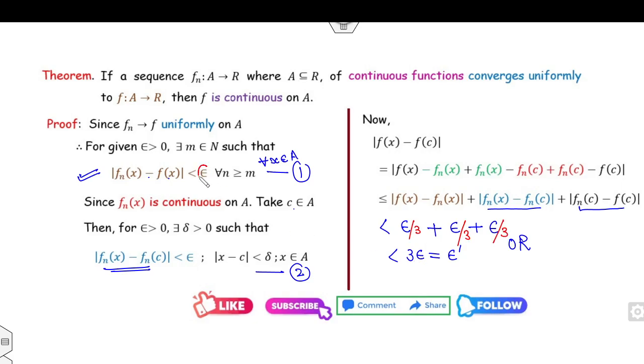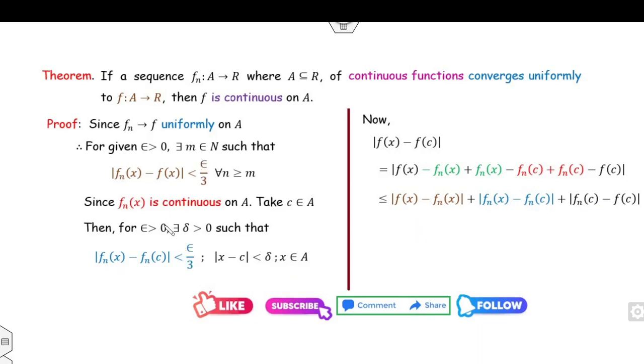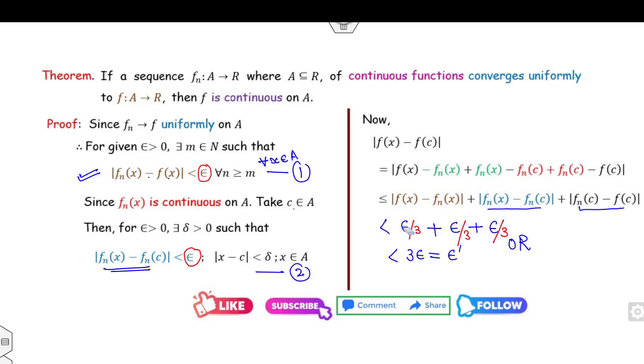So I can change these quantities from epsilon to epsilon by 3. Now this will be epsilon over 3 plus epsilon over 3 plus epsilon over 3. Either you can use epsilon over 3 or simply use epsilon. That's again the same meaning. There is no worry about that.